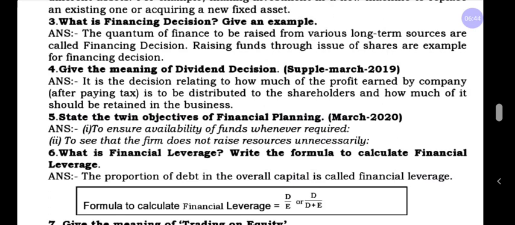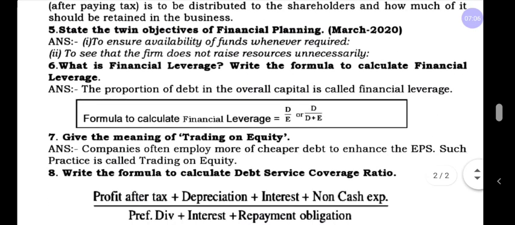That means they check in which sources they can collect the amount. And the second objective, once they have collected the funds, they should not invest unnecessarily. They should not waste those resources. They have to use it in the proper way. This is called the twin objective of financial planning.